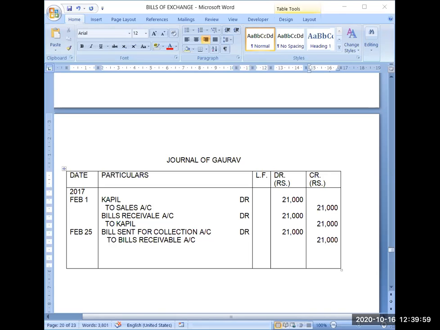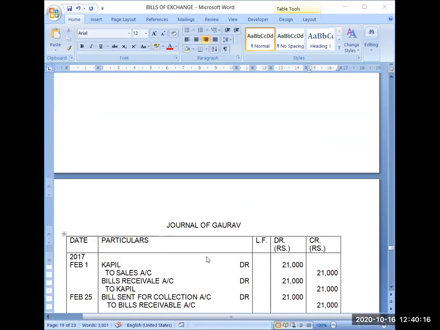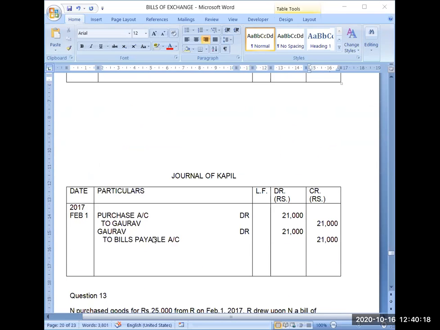That's why Gaurav has recorded this transaction, because now he has given this bill to the banker. The banker will accordingly record the transaction in its books of accounts. But because Kapil is not a party to this transaction, Kapil is not concerned with it. Even if he has information about it, there is no effect on him, so he will not record it. His liability will arise on March 4 when the bill is presented before him for payment. Okay.